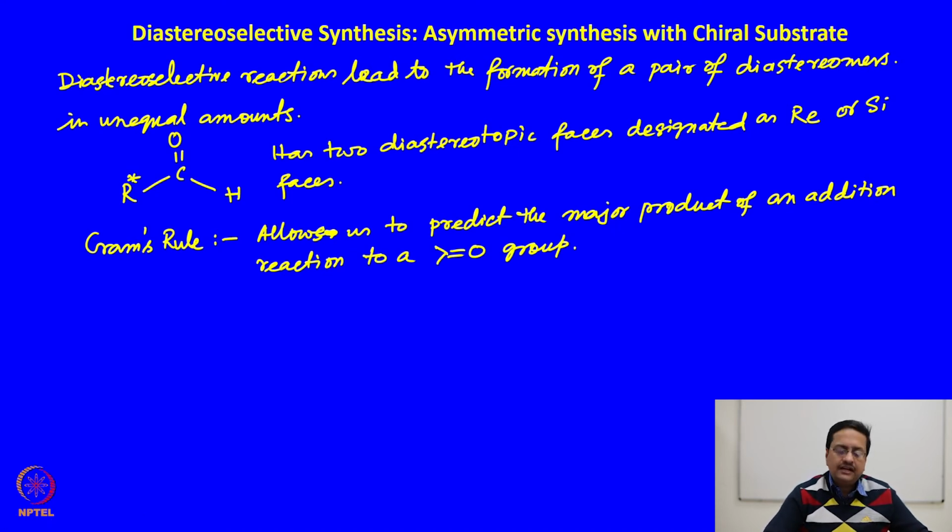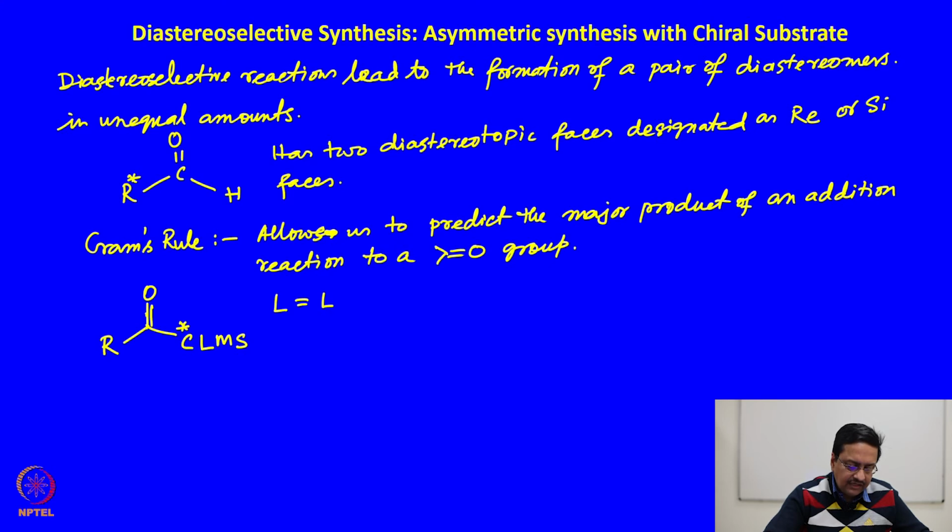So, suppose a carbonyl group is associated with a chiral center which contains 3 substituents, which makes this center chiral.